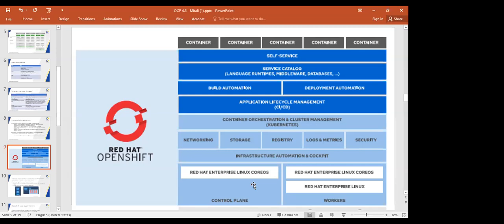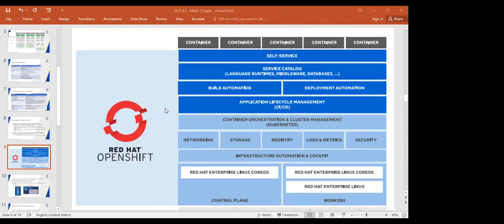Any idea what exactly the Core OS is? Master node, we understand that master node will manage, will schedule, and it will store all the resource definitions in etcd. Resources are nothing but, you can say, your image, your service, your deployment configuration. We will discuss, we can say your pod. But now, what is the new terminology Core OS in OpenShift 4.x version?